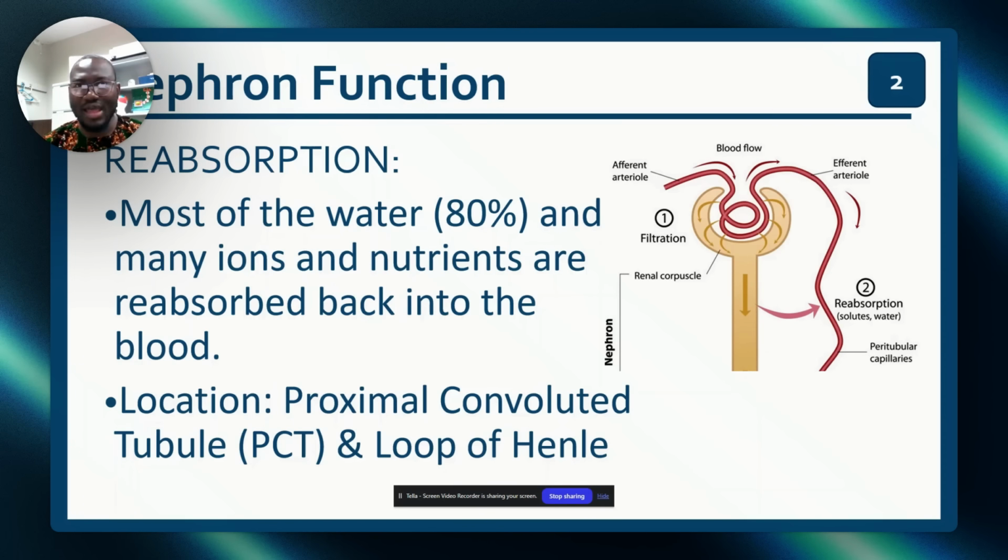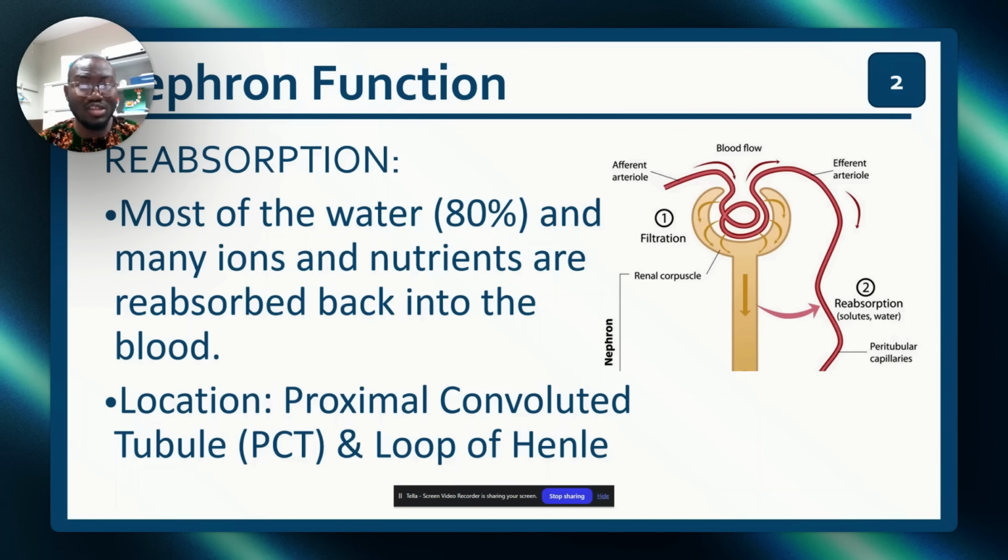Somebody was asking me in class one time, we can filter almost 180 liters, then why don't we urinate 180 liters? The truth of the matter is that you don't urinate 180 liters because the blood decided to take everything back to itself. That is called reabsorption. So the blood is taking back solutes. Like what? Glucose goes back, sodium goes back, potassium goes back, magnesium goes back, phosphorus goes back, bicarbonate goes back. Virtually everything goes back. The only thing that does not go back is hydrogen. It pushes hydrogen out. But this is reabsorption, taken back in. I need you to put that in your head.